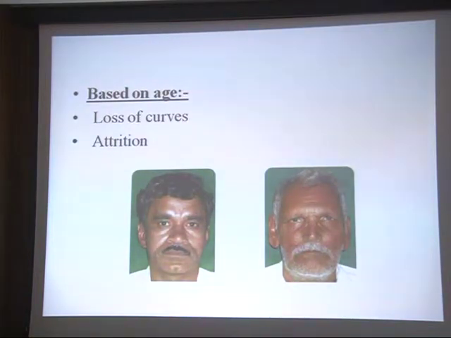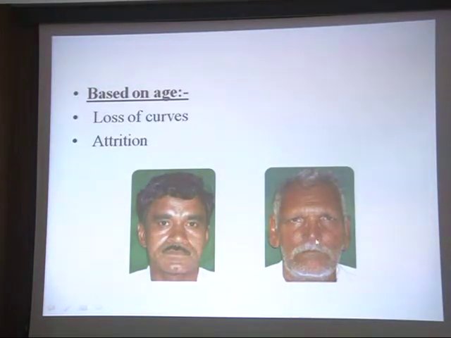Based on the age, as you have seen the patients of young age and old age, there are facial features which designate the age. The loss of the curvature. See here on the patient's face in the young age, you can see the folds and the muscle tonicity.